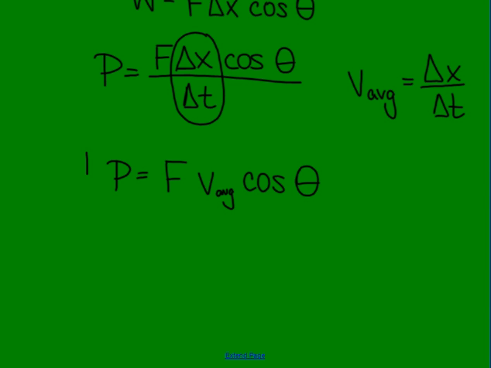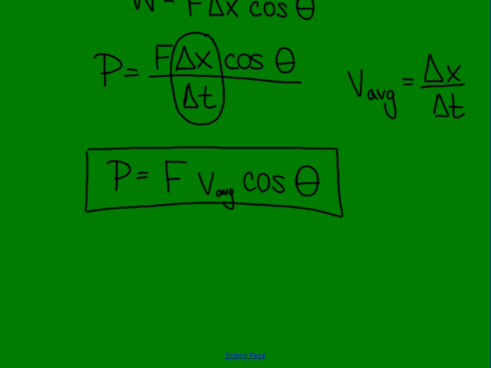Now, we really only use this second equation if our object is moving at a constant velocity so that the average velocity is equal to the velocity at which it is traveling. And so often when you see this equation, I will not write the AVG for average. And again, we'll only use it when we're talking about moving at a constant velocity.